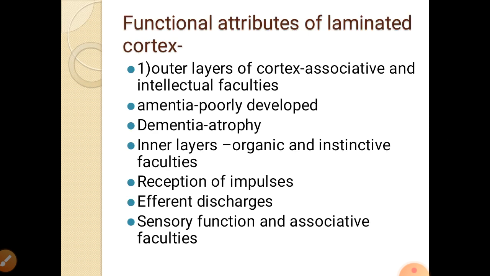Then what is the function of the cerebral cortex? The functional attribute of this laminated cortex is that the outer layer of the cortex is associative and has intellectual faculties. The molecular layer contains mainly the fibers from different areas and the deeper cells. This is the associative area and has the intellectual faculties. If this is poorly developed, it shows amnesia, and if there is atrophy of this layer, it shows dementia, so decreased intelligence.